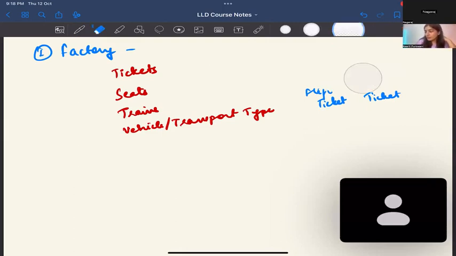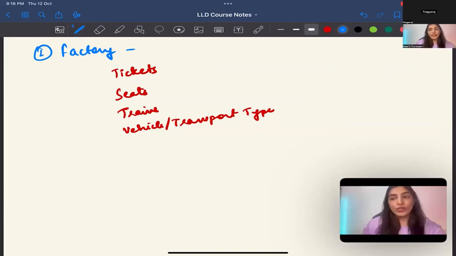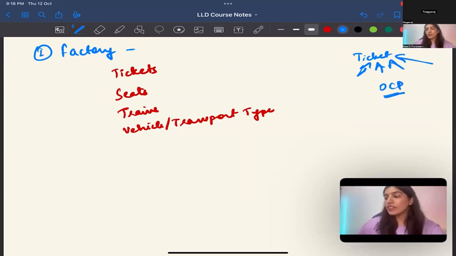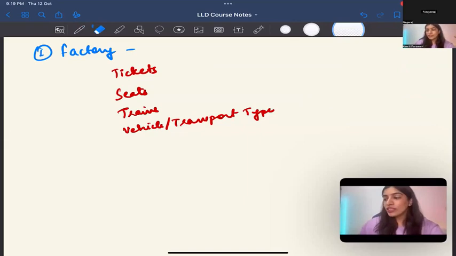Yep. If we keep types, then we cannot extend that. If a new ticket type is introduced, then we cannot easily extend it. Yes. So you should have correct reasoning for everything. Suppose I'm your interviewer and I say that you are doing useless stuff. Why do you need different types of classes? This is the reasoning that you will give: tomorrow if there is a new type of ticket, I can seamlessly add it. I will follow OCP. That is why I would like to use factory, right? You should be able to give good enough reasoning for everything.